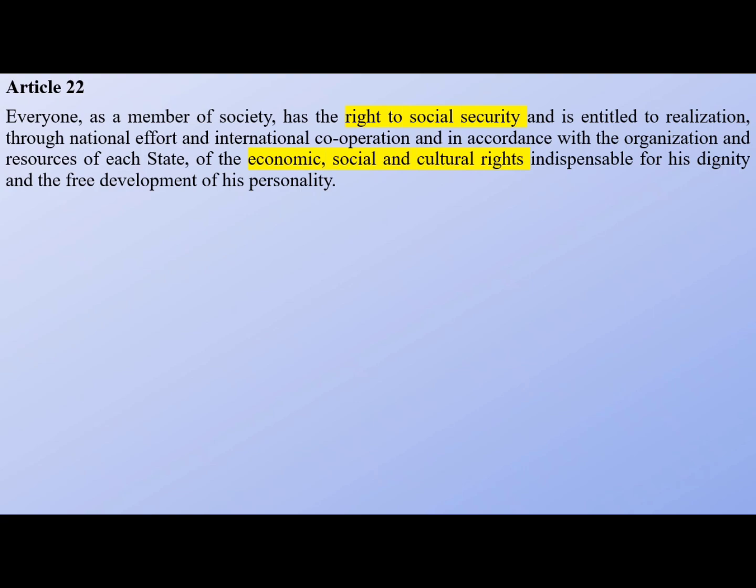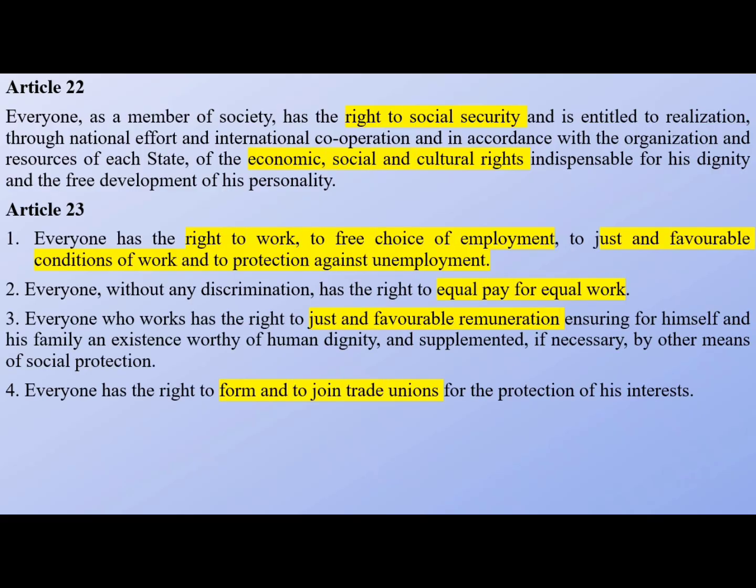Now coming to Article 22, it says that everybody has the right to social security and economic, social and cultural rights. For the corresponding article you can mention 29 and 30 which speak about the cultural rights under the Indian Constitution. Then coming to Article 23, it gives four rights.